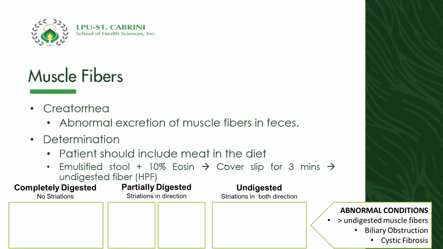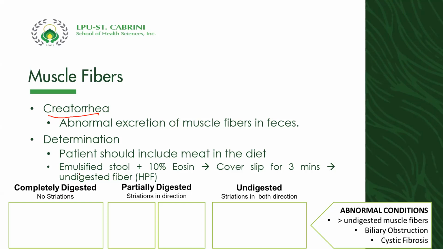Okay, so for muscle fibers, if we have what we call abnormal excretion of muscle fibers in the feces, that is what we call creatorrhea. Now how are we going to determine if there is an increased muscle fibers in the feces? The patient should include meat in the diet para makita natin kung talagang nakakapag-digest siya ng husay. Then we're going to emulsify the stool, add 10% eosin for coloring, and then cover it with a cover slip for 3 minutes, and then look for undigested fibers.